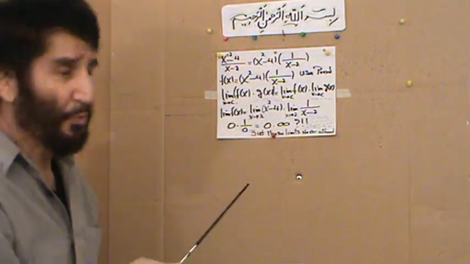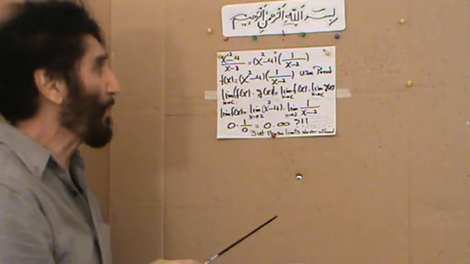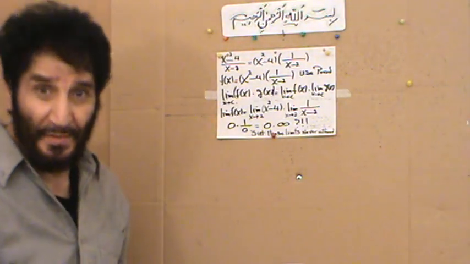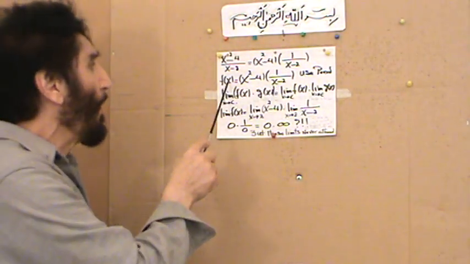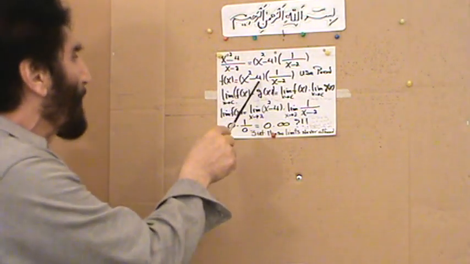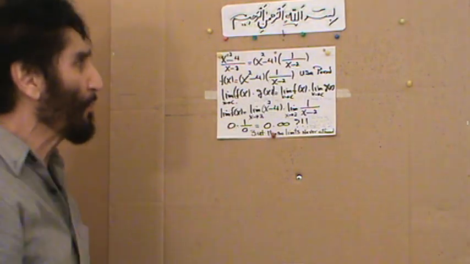It's a junior high algebraic manipulation, as 2 over 3 is the same as 2 times 1/3. Now our f of x will be x squared minus 4 times parenthesis 1 over x minus 2.